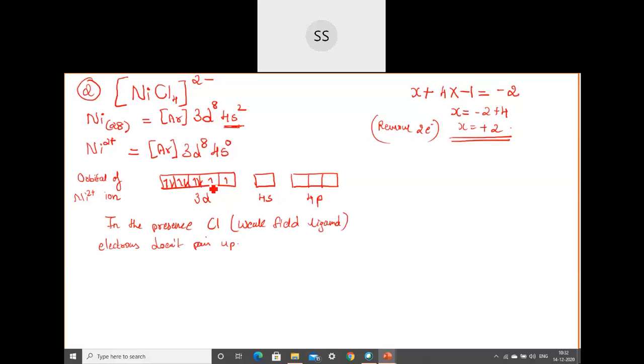So here the metal orbitals, here in the d orbital I am talking about, are not allowing the electrons of the ligand to come and occupy in this particular case. Okay, so when these are not allowing, the ligand electrons have to search for the next empty orbital. So they find that 4s is empty and then after that 4p is empty. So how many orbitals we need to mix together? This I need to keep as it is, because they are not allowing. So we are keeping these orbitals as they are.